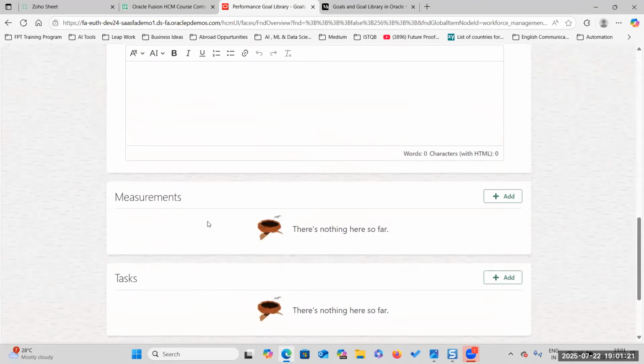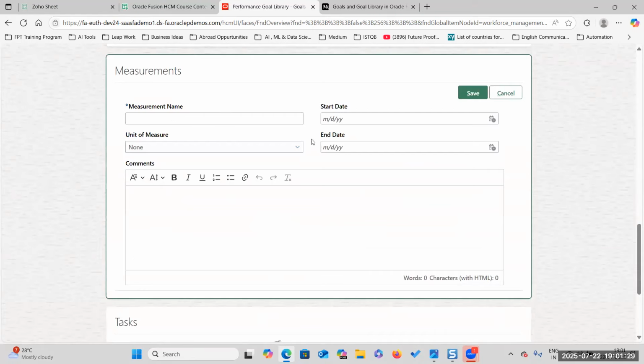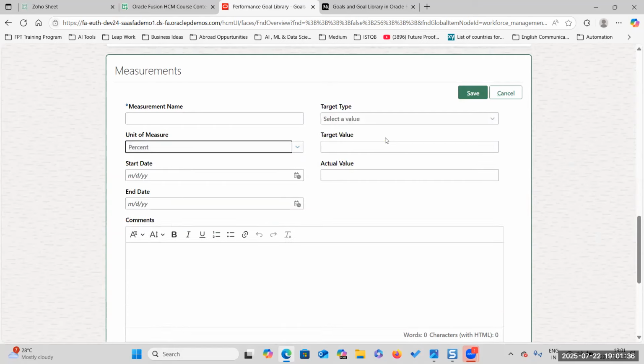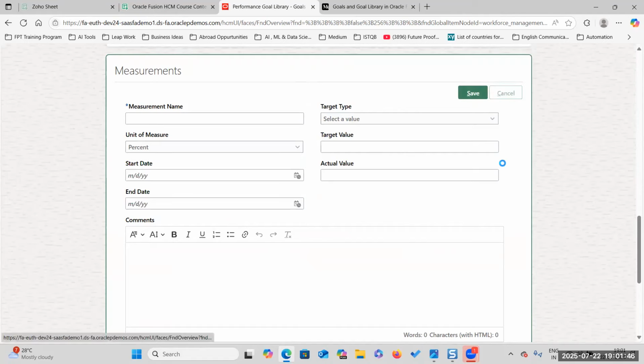Okay. And now measurement. Does this particular goal have any kind of measurements? If you have any measurements, you can give that measurement. Suppose it's a sales goal, you want to increase by 30%, we will go to target and see. But this is not a measurement goal because we cannot measure it; only with the certificate can we measure. So at this point of time, it's not a measurement goal.